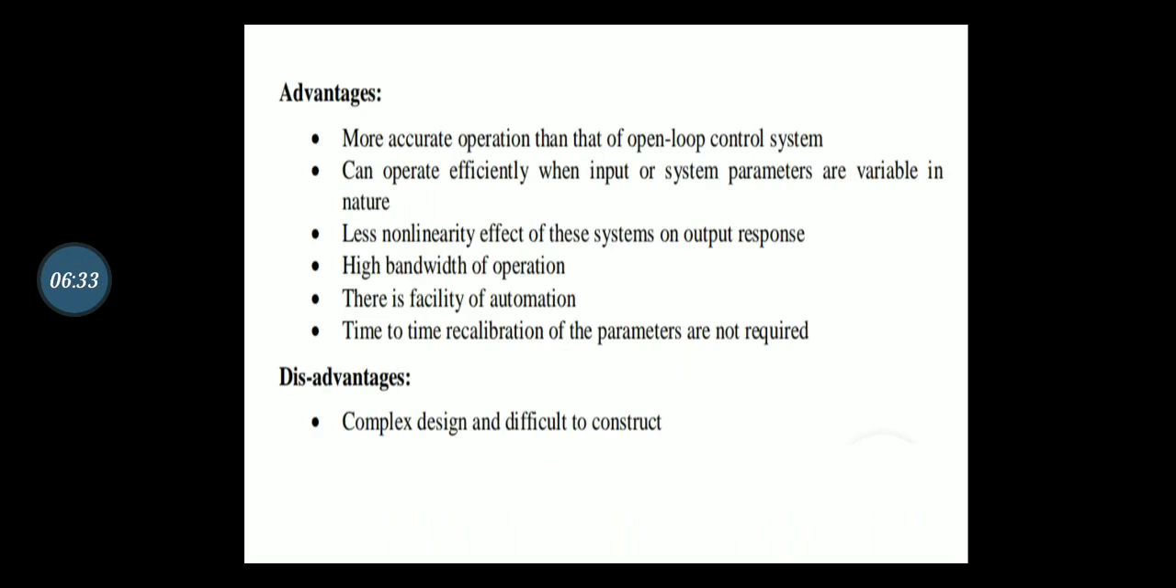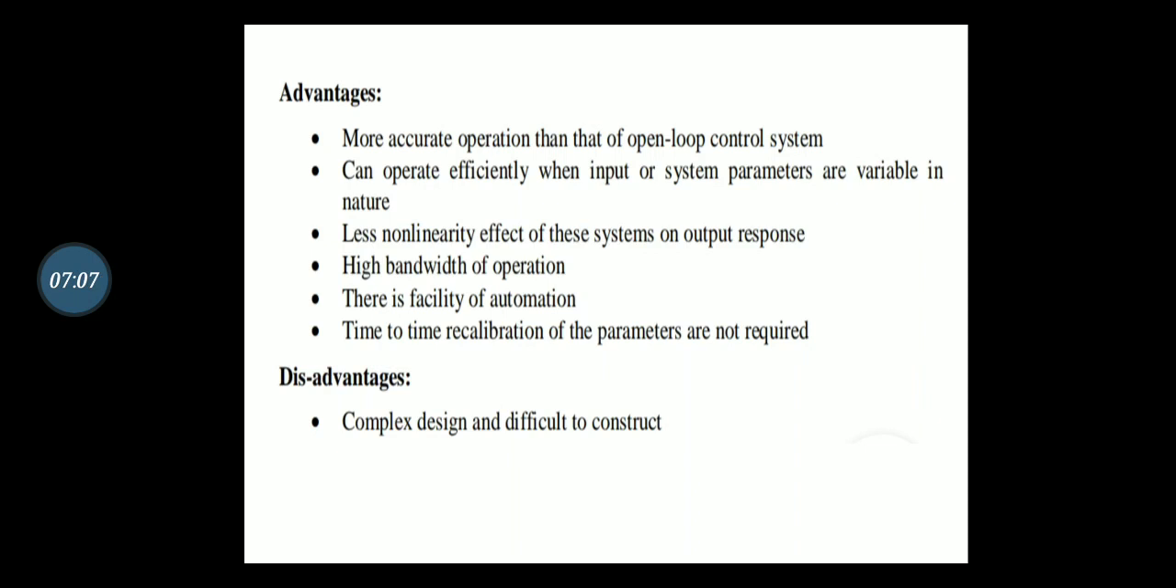Let us discuss the advantages and disadvantages of closed loop control system. Advantages: more accurate operation than that of open loop control system; it can operate efficiently when input or system parameters are variable in nature; less non-linearity effect of this system on output response; high bandwidth of operation; there is facility of automation.